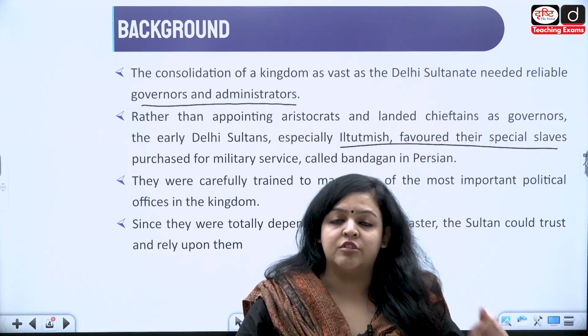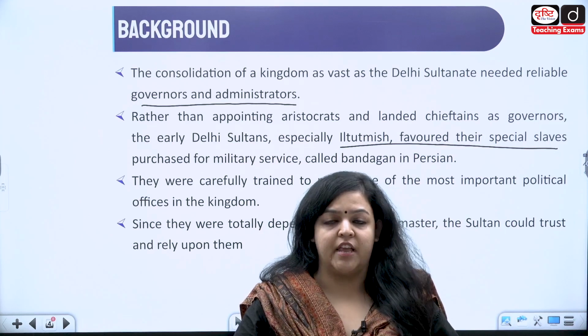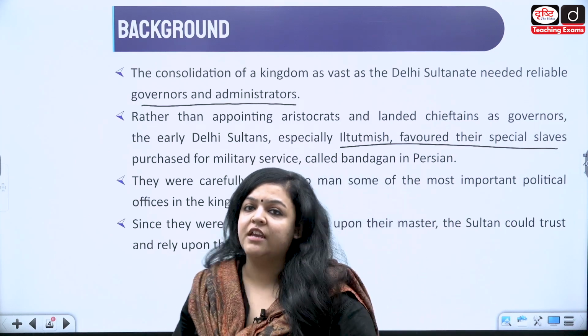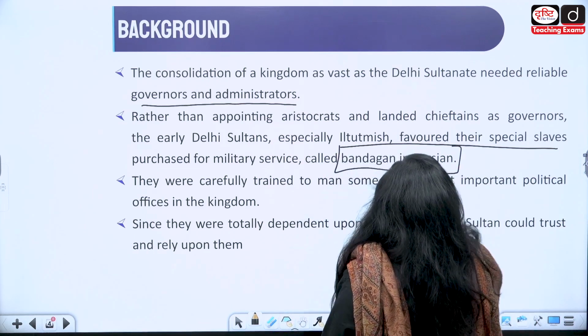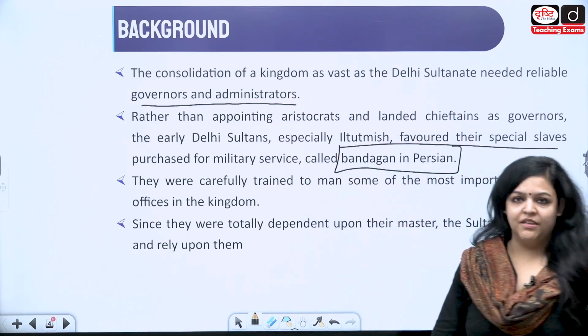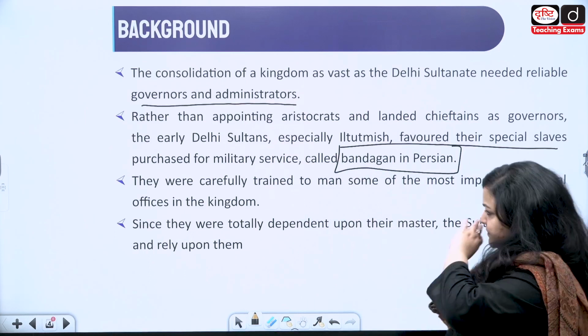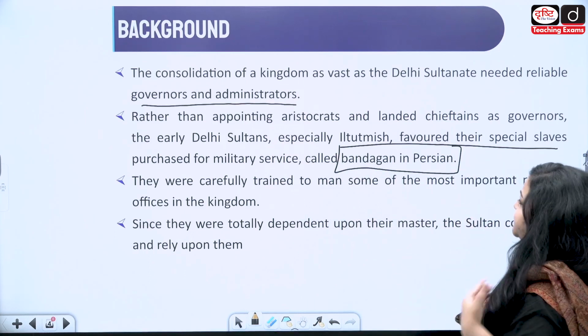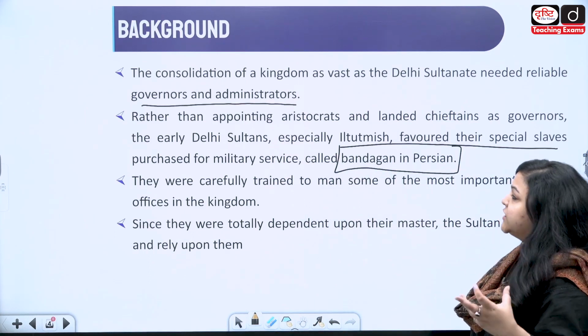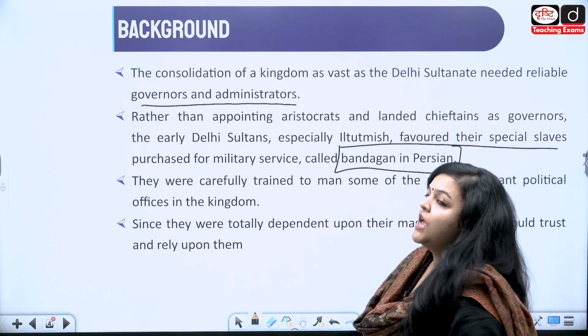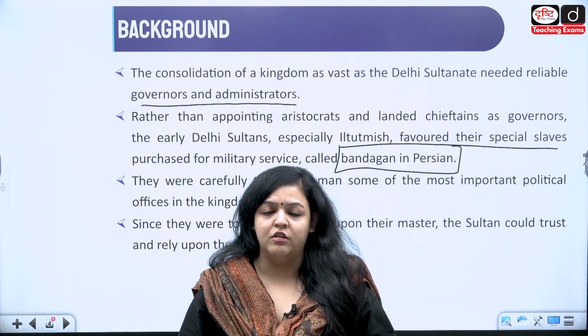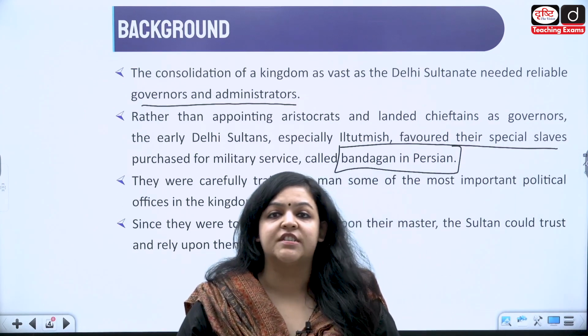So, Iltutmish also had a band of slaves who were trained in military services, and they were known as Bandagan in Persian. Okay, Bandagan in Persian. So, these were carefully trained men, and some of them actually went on to hold very important offices in the kingdom.